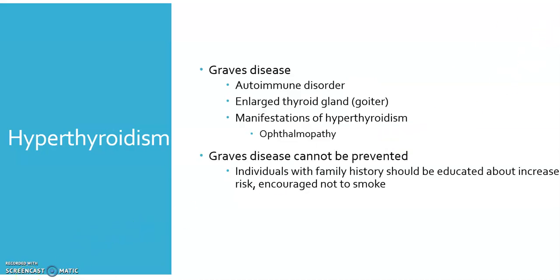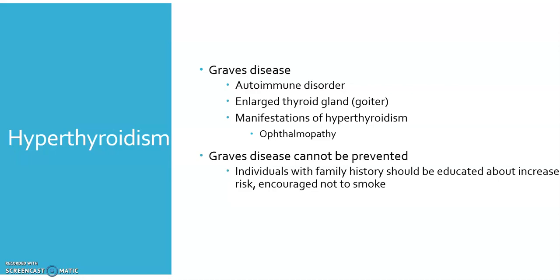Graves' disease is the most common hyperthyroidism. It's an autoimmune disease defined by a toxic diffuse goiter. Manifestations of Graves' disease are hyperthyroidism manifestations, but they also have diseases of the eyes. This can include exophthalmos, which is those bulging eyeballs, a forward protrusion of the eyeballs. If you think of Barbara Bush, former wife of the president, she had those bulging eyes, and she was diagnosed with Graves' disease, I believe, in the early 90s.